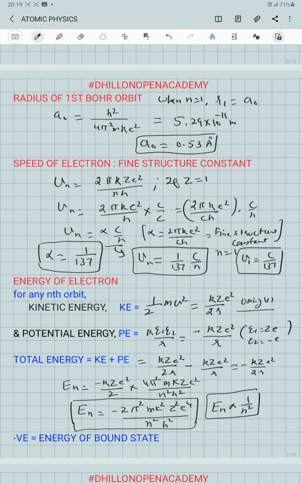If we put n equal to 1, the electron in the first orbit possesses maximum negative energy. Maximum negative energy means minimum energy. So as the value of n increases, the energy increases towards its maximum value, which is equal to 0. That is when the distance between the electron and the nucleus is equal to infinity, where the attractive force between them disappears. So potential energy will also be 0, and kinetic energy will also be equal to 0.